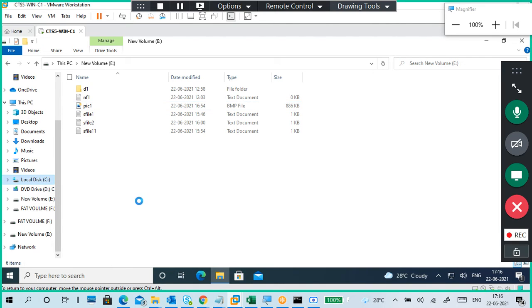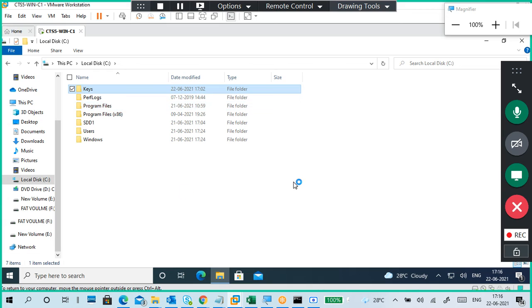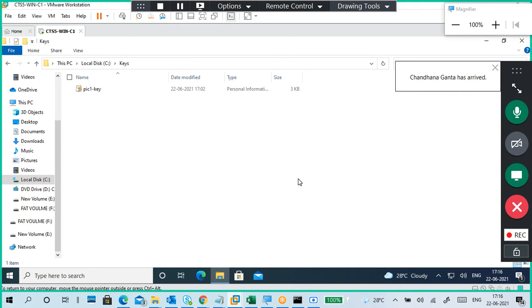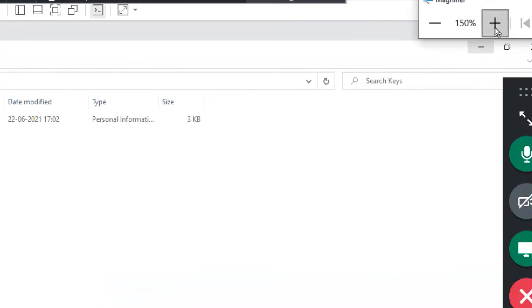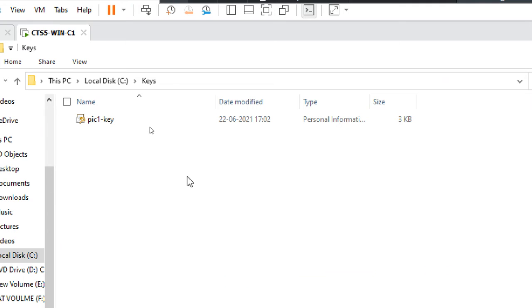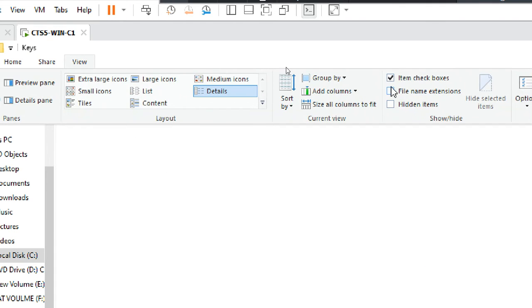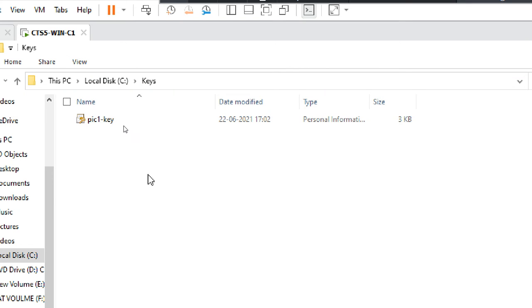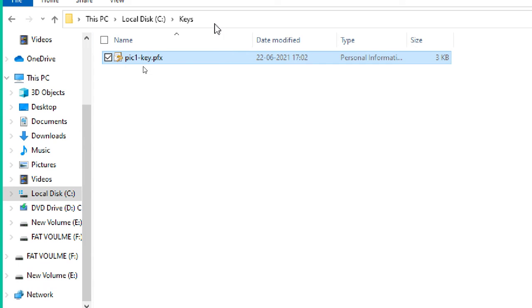So then we'll go to the keys folder that is there now. What is required to open an encrypted file? Key or certificate. Key, right? Yes, a key or certificate is required. Okay, so this is my key, stored in a keys folder, in the C drive.